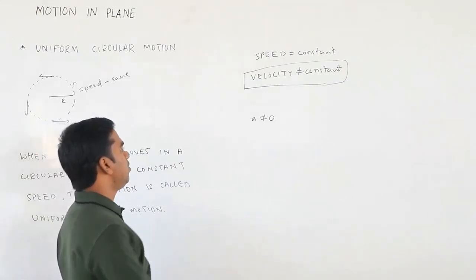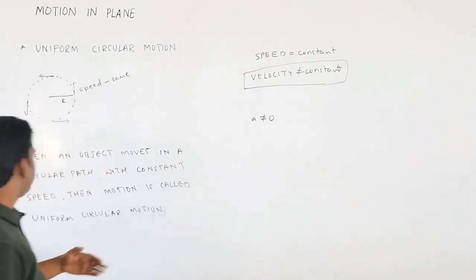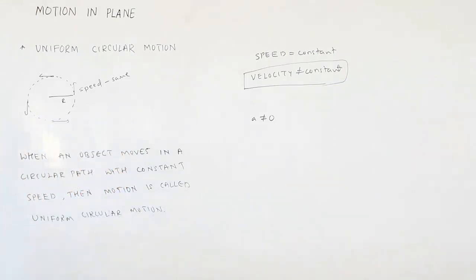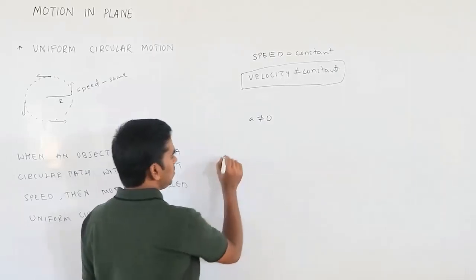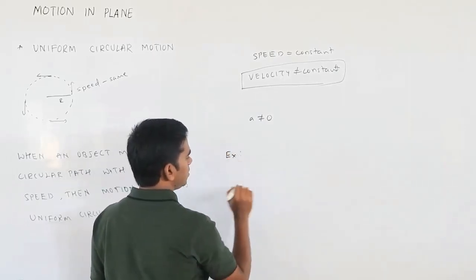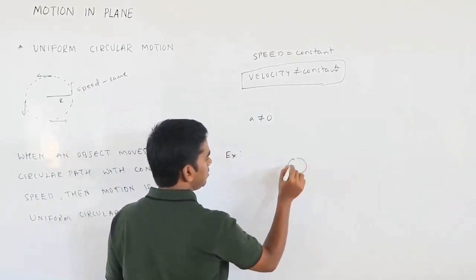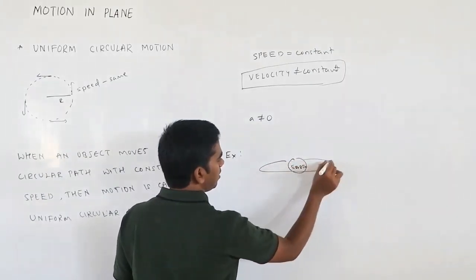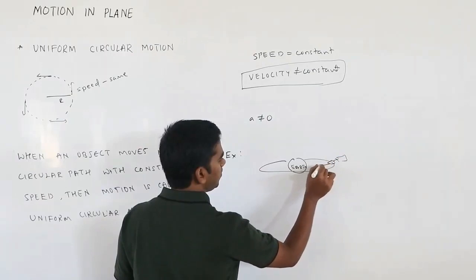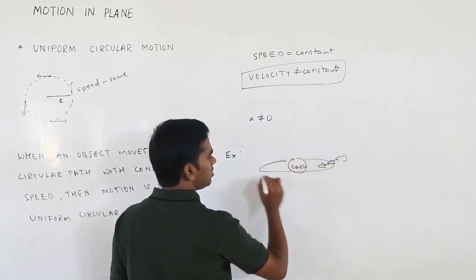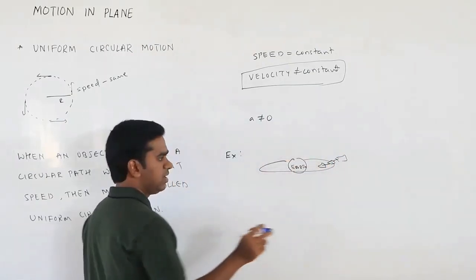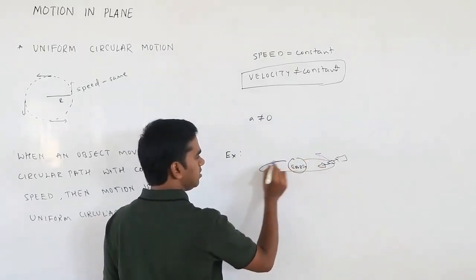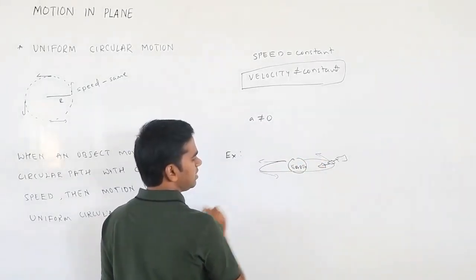So how can we define it? If an object is moving in a circular path with a constant speed, then the motion is always uniform circular motion. If you talk about examples, if this is the Earth, you can take any artificial satellite. It is moving with some constant speed, but the direction is changing; here the direction is different, here this direction is different.